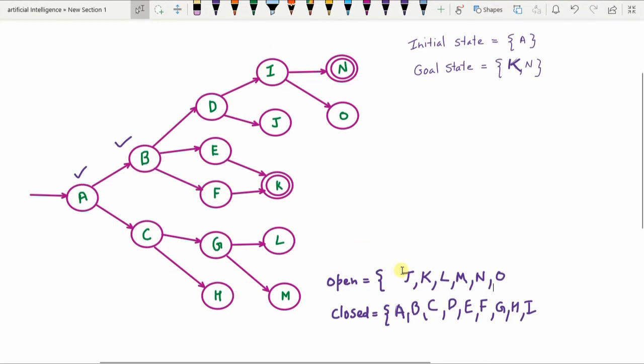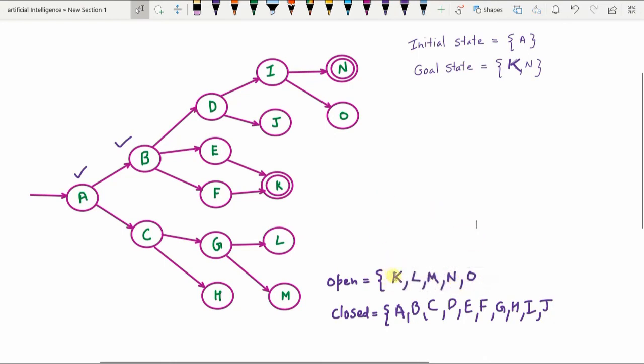Then J happens to be the frontmost element. Again, J is not the goal node, so J can be expanded further. J does not have any child node, so J will be removed from the open list and added to the closed list. Since J has no child nodes, nothing will be appended to the open list. So this is our new open list.